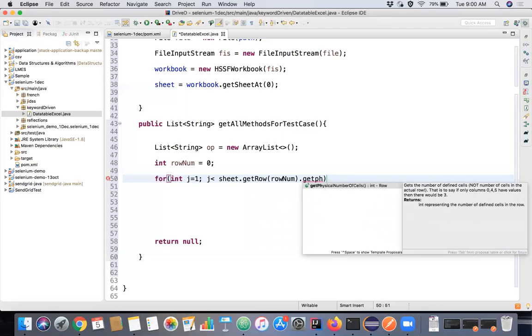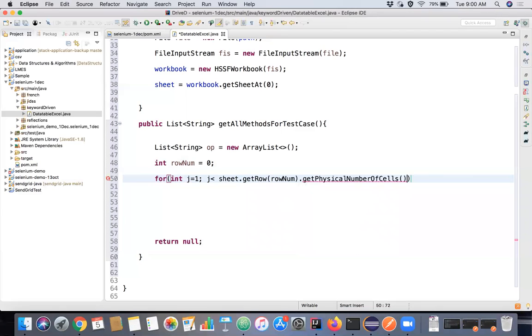There is one method called get physical number of cells. It will return the number of cells which are actual data that is filled. This is one of the very useful methods. We'll come to this method, but just assume that this method returns the number of columns where the actual data is filled. Until that we are going to iterate, and we'll say j plus plus. So now we are going to iterate all the columns.